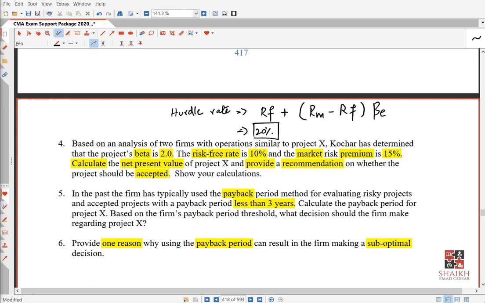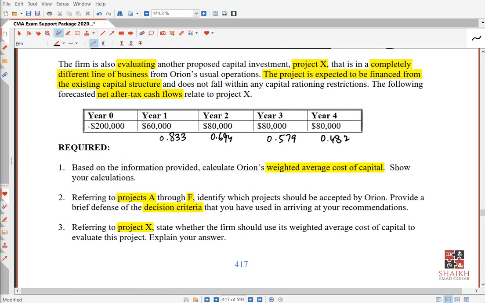Now see question number 5. What is question number 5? They say in the past the firm has typically, I told you, in the start we discussed it, payback, and they say less than 3 years. Very nice. So we have to calculate. Very simple. Now see, if you start from here, 60 I will recover in the first year, 80 I will recover in year 2. Total how much? If you total it, it will become 140, right?